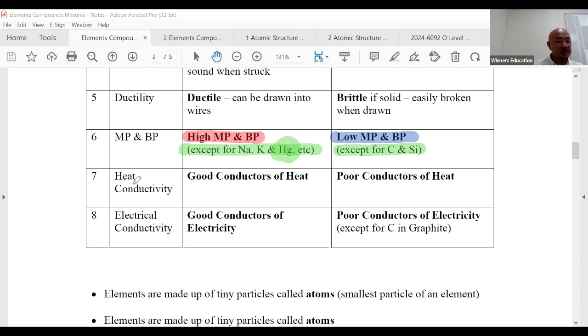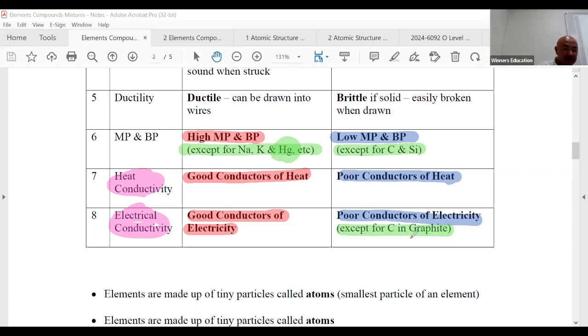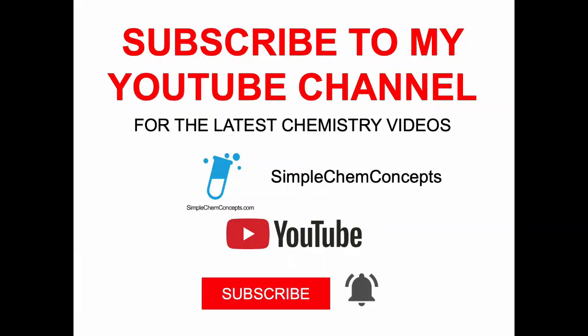Conductivity, we usually learn it together in physics in Set 1 and Set 2. Heat and electrical conductivity usually come together, so let's finish it together. Metals, we learned a long time ago, are good conductors of heat and electricity. Whereas non-metals are usually poor conductors. They don't conduct heat and they don't conduct electricity. Once again, carbon in the form of graphite conducts electricity. We learn this in bonding again. Those who have learned bonding are supposed to know this.